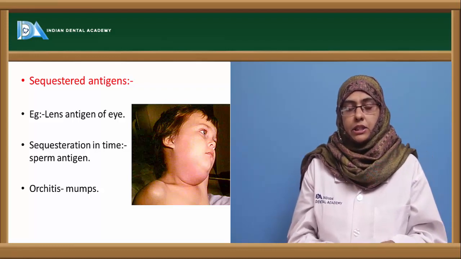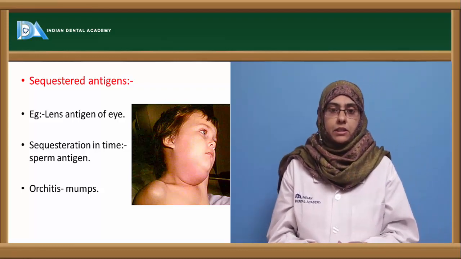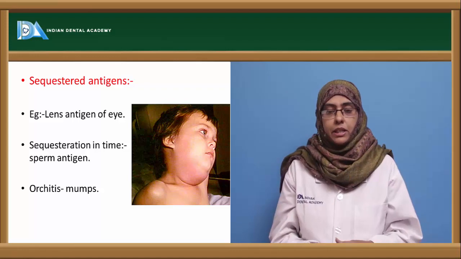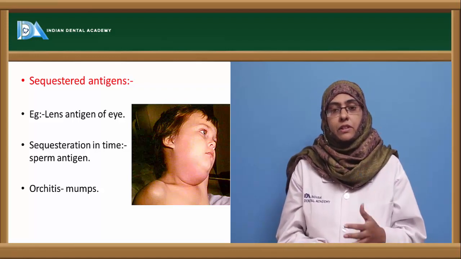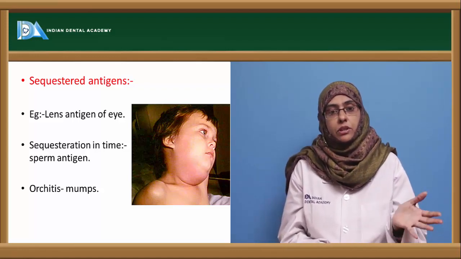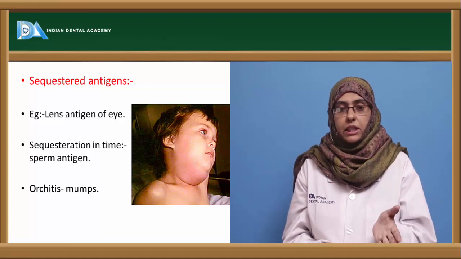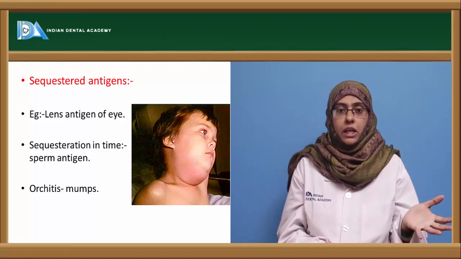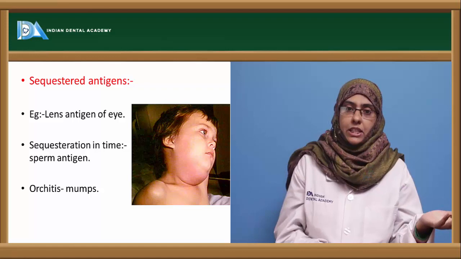The next example is sequestration in time. The best example we can discuss here is the production of sperms. The sperms are usually produced after puberty. So they have not been exposed to the lymphocytes in the initial stages of life.